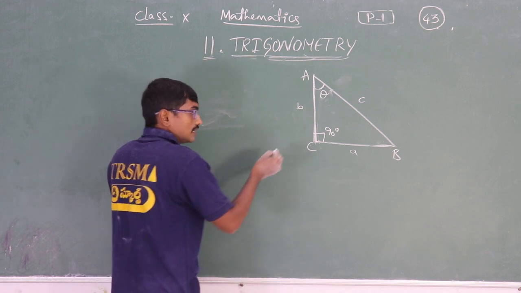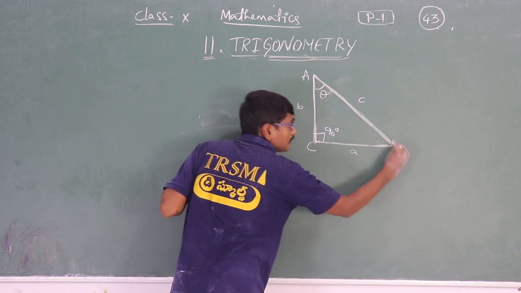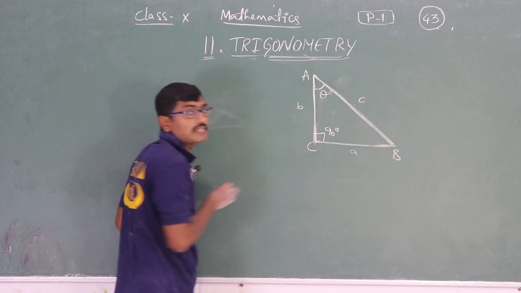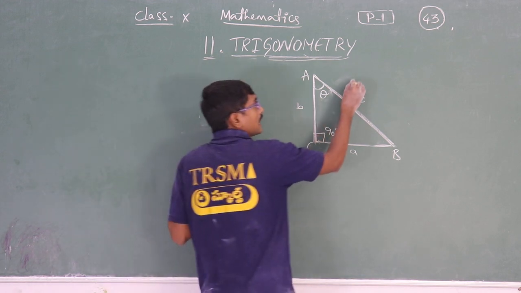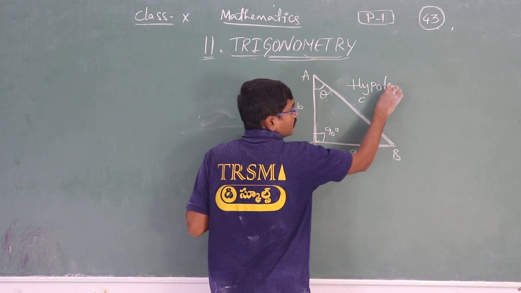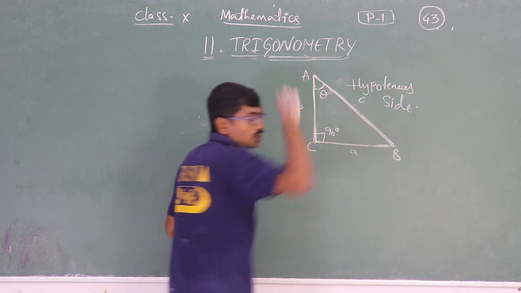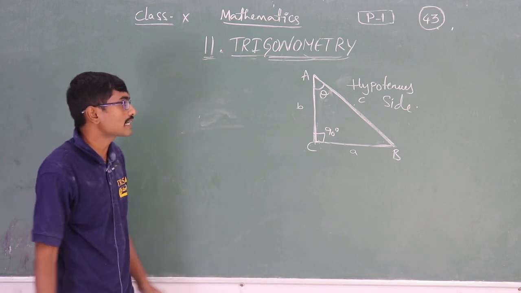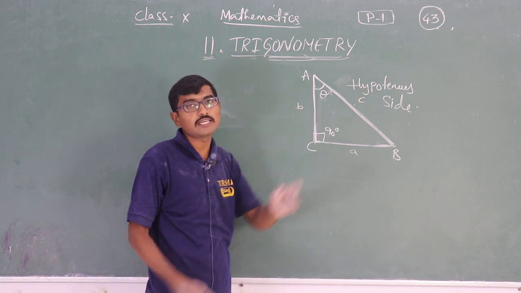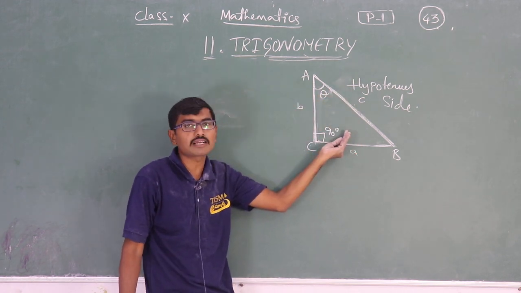See here, the side which is exactly opposite to the 90 degrees is called the hypotenuse side. Okay students, the side which is exactly opposite to the 90 degrees. Let me know which one is the largest angle of this triangle.